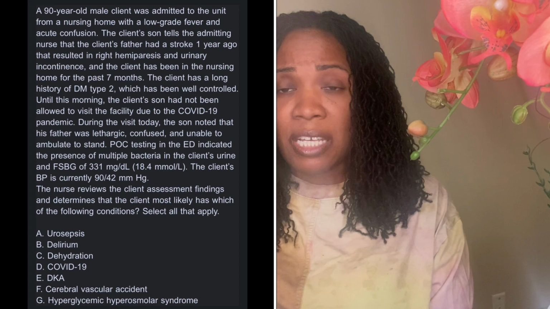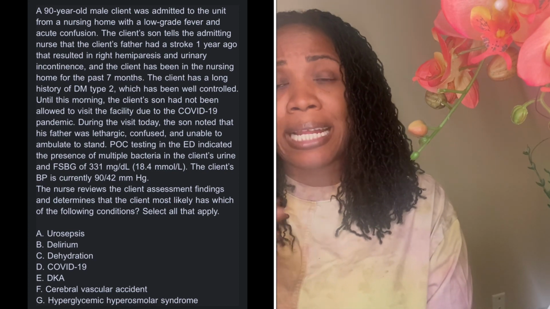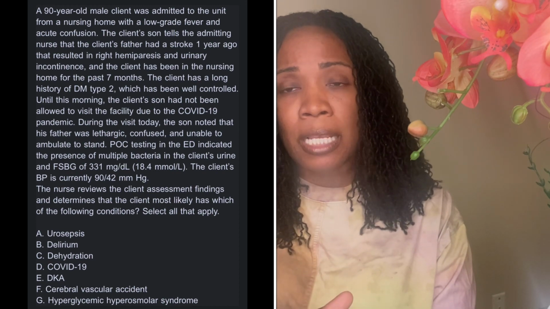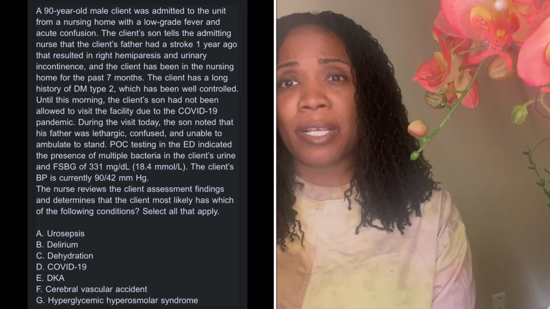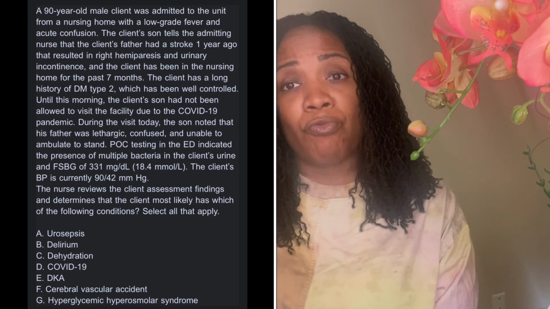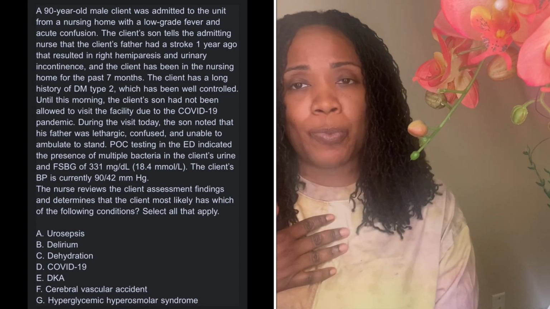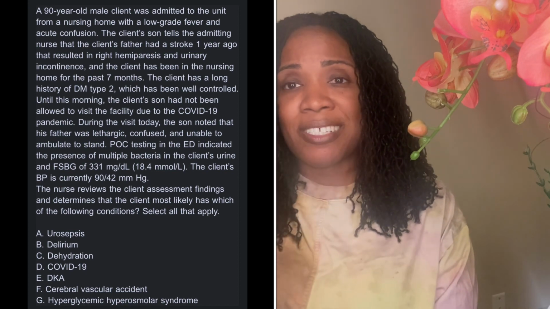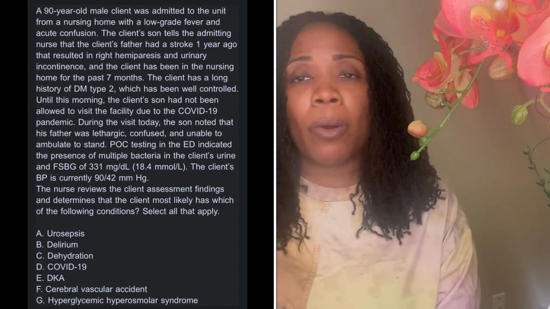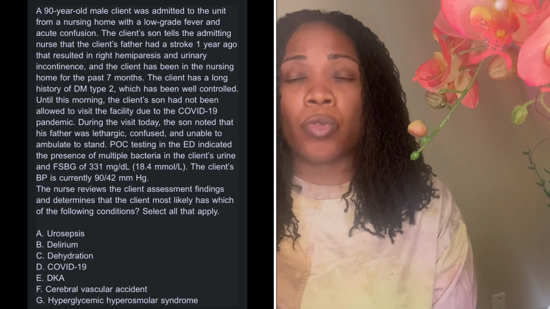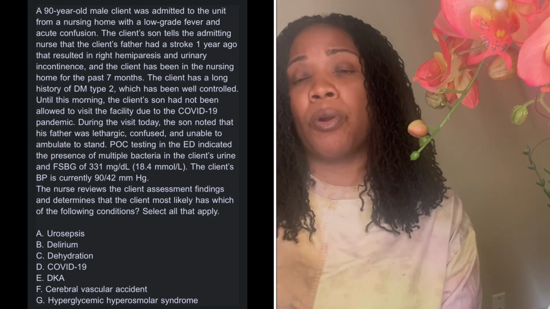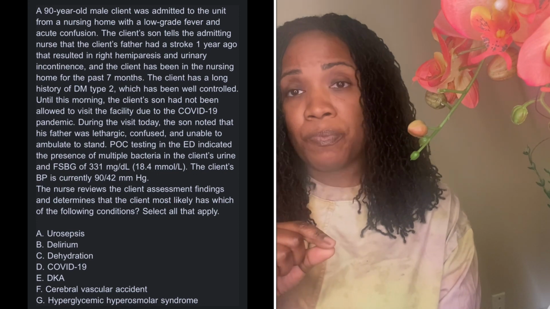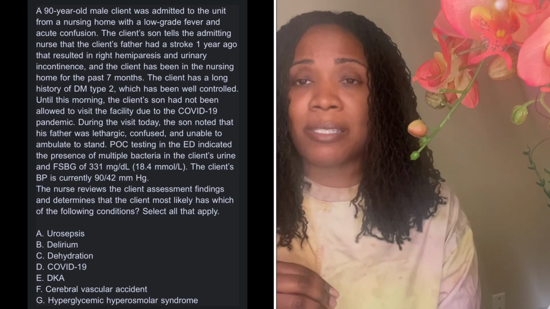Right? The old CVA is important to know, because I need to know that I can rule that out based off of the other symptoms that the patient has. Because if nobody would have told me that this patient had a stroke a year ago with right-sided paralysis, I would have thought this patient was having a stroke. But seeing as he had a stroke a year ago, the residual was right-sided paralysis, I'm not worried about that, because that's old. Those are old symptoms. I'm looking at what's pertinent and what's happening right now. The biggest thing that should strike you is the confusion.